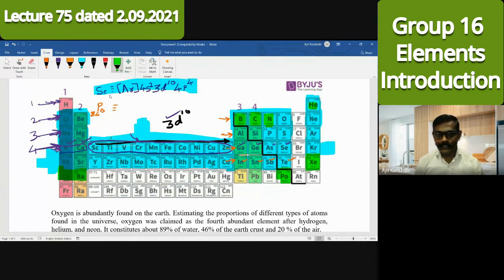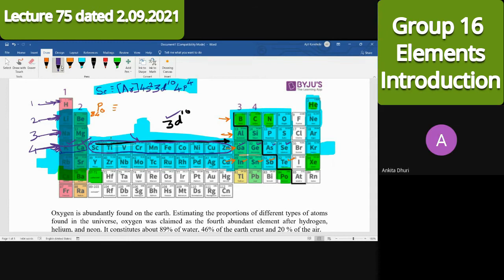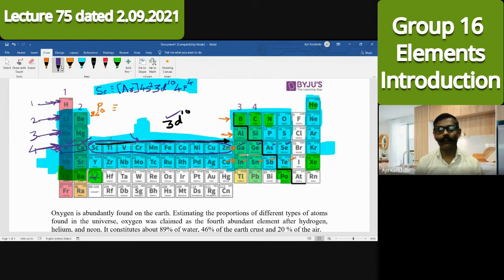Afterwards, these f orbital elements will come. Those are not represented here. Which are those? Lanthanoids. And in lanthanoids, electrons enter the f orbital. How many electrons? 14 electrons. And which f orbital for lanthanoids? 4f. Exactly, here the 4f orbital electrons are fulfilled, and here 14.